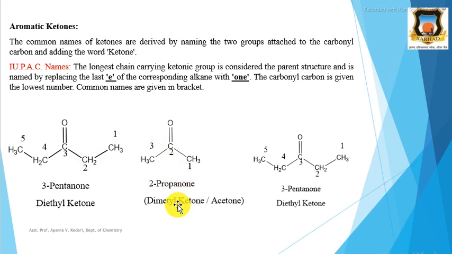The next example is 2-propanone, that is 1, 2, and 3. The 3 carbon alkane is propane, and therefore the E of propane is replaced by ONE, and therefore it is 2-propanone. Then the common names are dimethyl ketone and acetone. This common name is acetone or dimethyl ketone because here the two groups are CH3 groups or methyl groups.